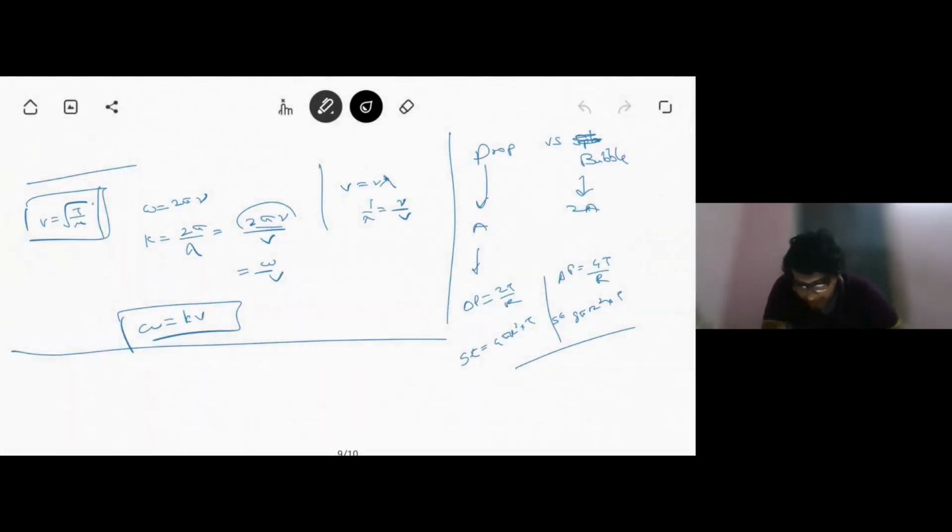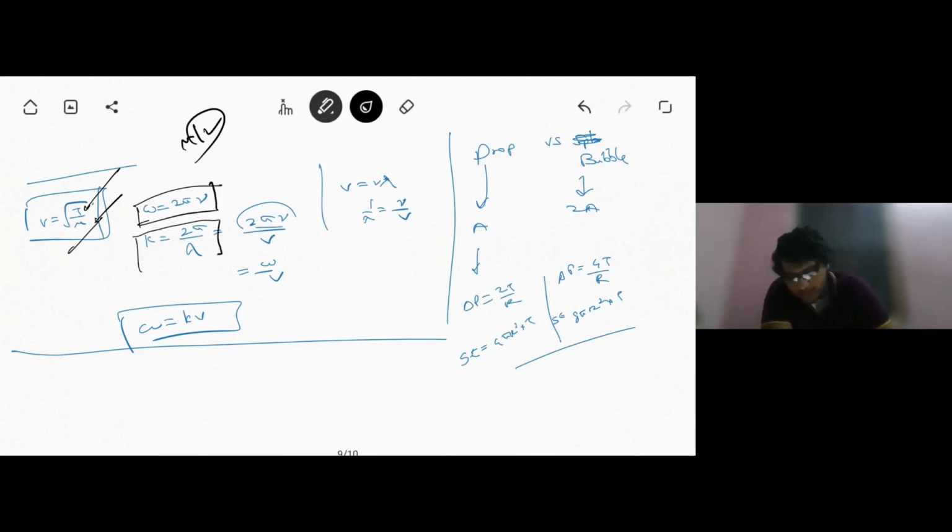Now suppose we have a string in which we have a wave propagating. So the velocity of the wave is given by v equals root over T by mu, where T is tension in the string and mu is linear mass density, that is mass by length. Fine. Now suppose we consider omega. Omega is given by 2 pi nu, and k, the propagation constant, is given by 2 pi by lambda. V equals nu lambda, so 1 by lambda can be written as nu by v. So substituting it here, we get k equals omega by v, or omega equals kv.